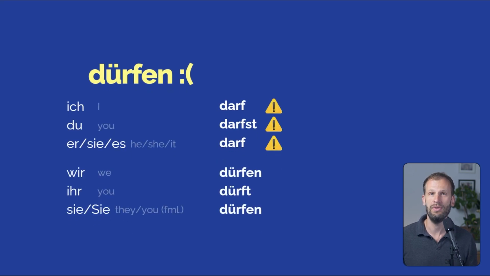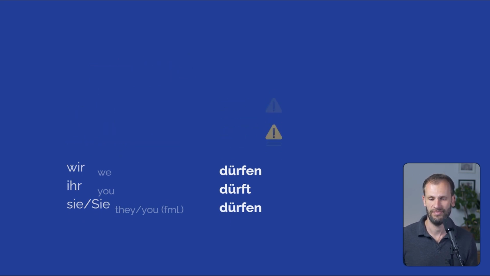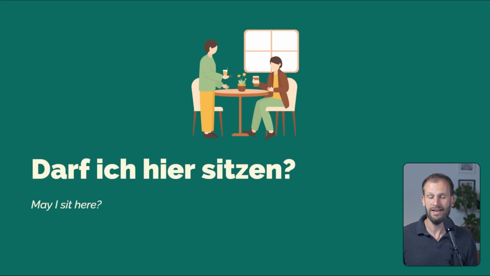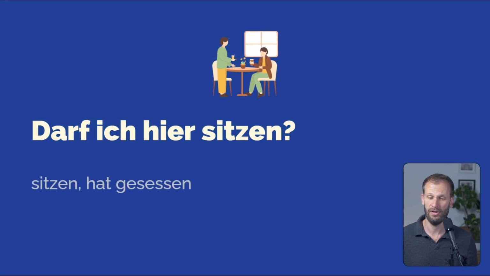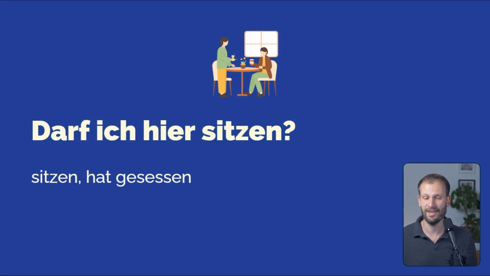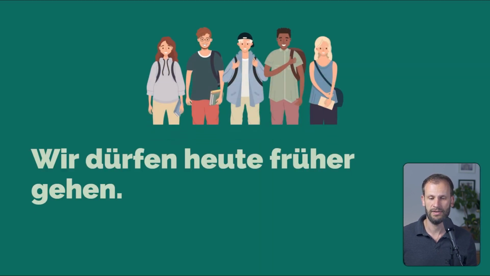Ich darf, du darfst, er, sie, es darf, as always, irregular singular. Wir dürfen, ihr dürft, sie dürfen. Great. Darf ich hier sitzen? May I sit here? Sitzen, that's to sit. And what's the past tense form? Sitzen, hat gesessen. Completely irregular. We get the N at the end and not a T. And also the stem changes altogether. Sitzen, hat gesessen. Irregular.